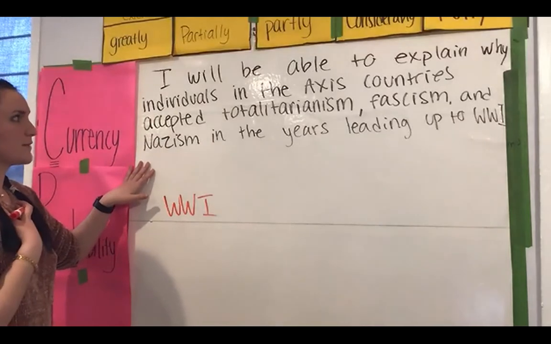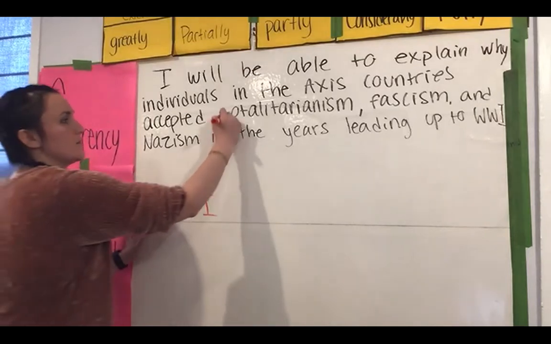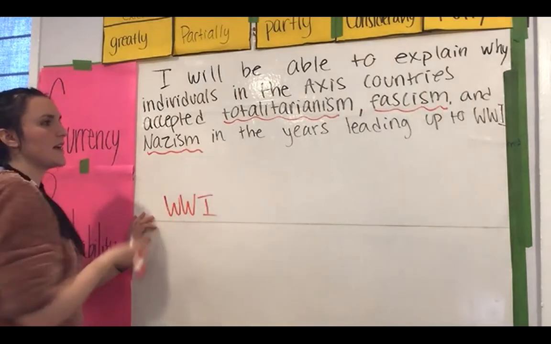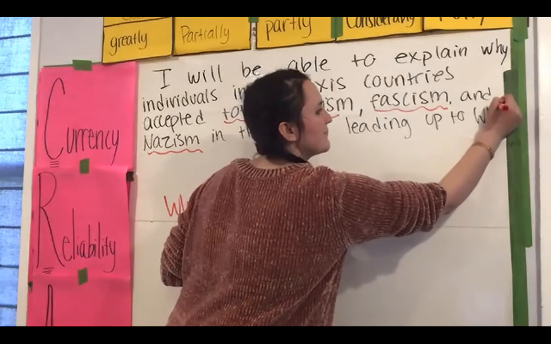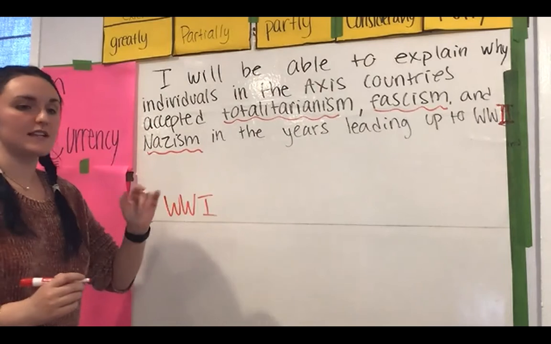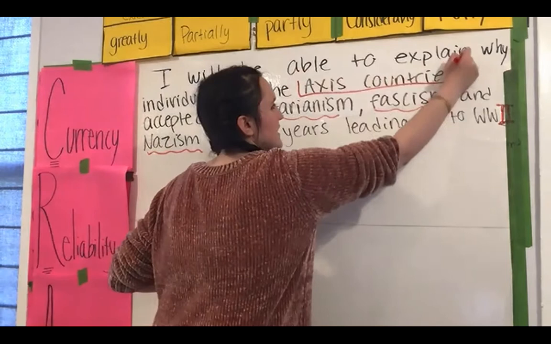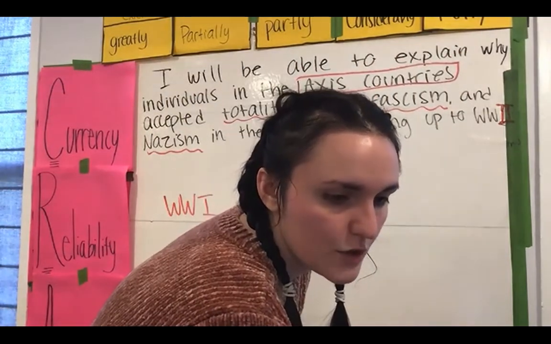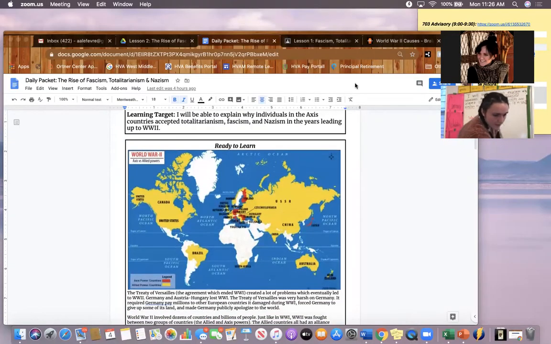I will be able to explain why individuals in the Axis countries accepted totalitarianism, fascism, and Nazism in the years leading up to World War II. Sorry, guys. Okay? So a couple of things that I noticed right off the bat. First off, we've got this term, Axis countries. The Axis countries were labeled on your World War II map in your RTL.